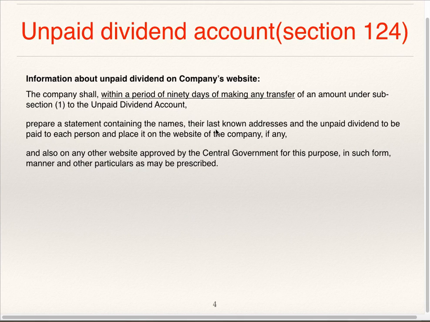And this statement it places on the company's website or any other website which is approved by central government for this purpose, and it is to be displayed in such form and in such manner and giving such particulars as are prescribed by central government.